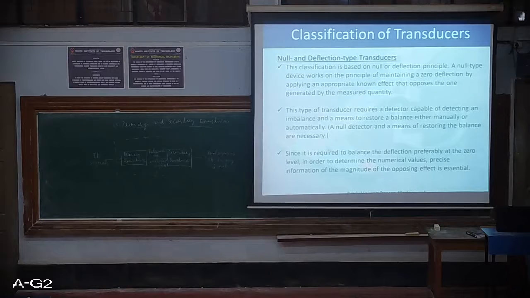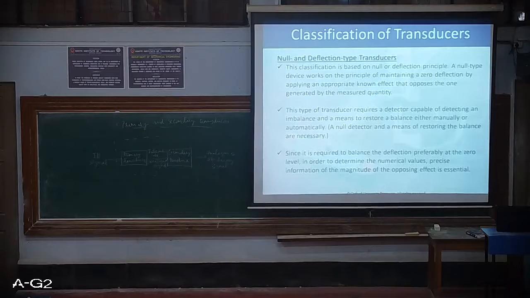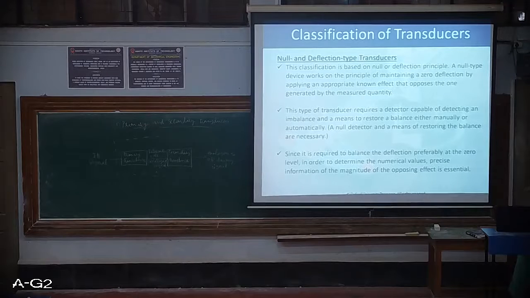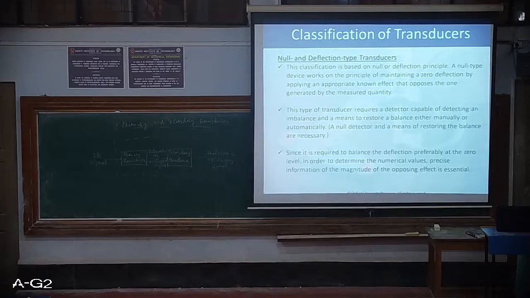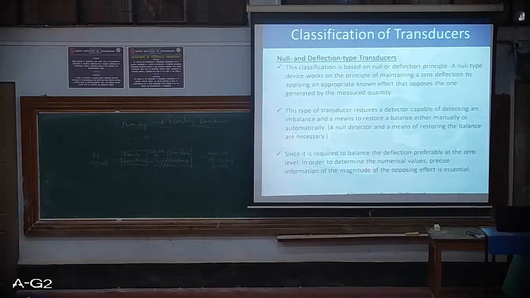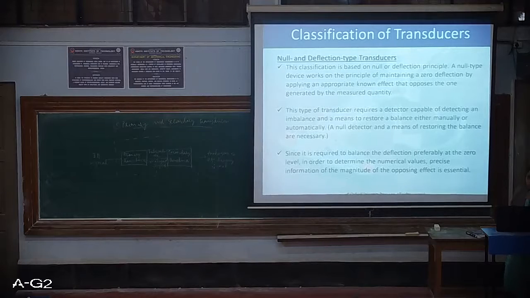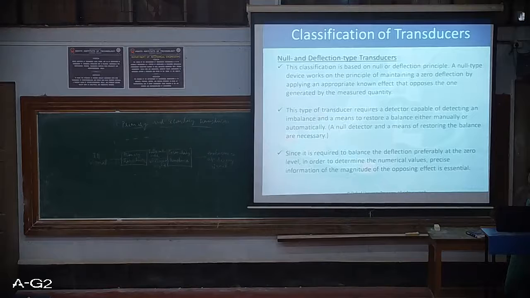Next, null and deflection type transducer. So again, this is based on the null and deflection principle. Let's see first the null type device. It works on the principle of maintaining the zero deflection by applying an appropriate known effect that opposes the one generated by the measured quantity. So this device tries to maintain the zero deflection.